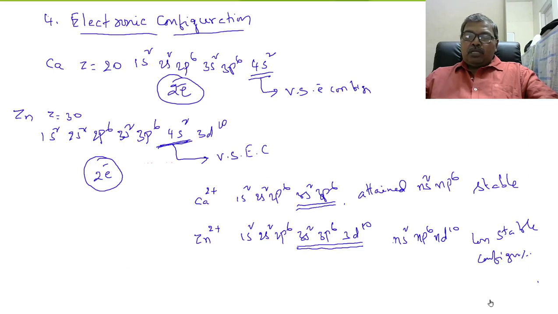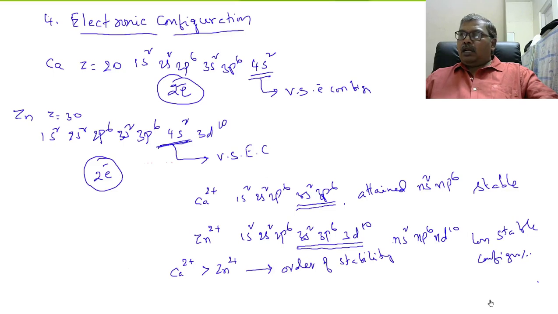So therefore, the Ca2 plus ion is more stable than Zn2 plus. This is the order of stability, and the order of stability is nothing but the ease of formation of cation.